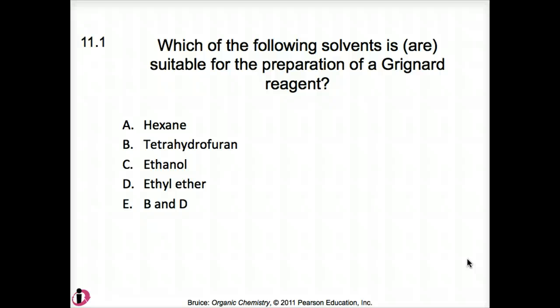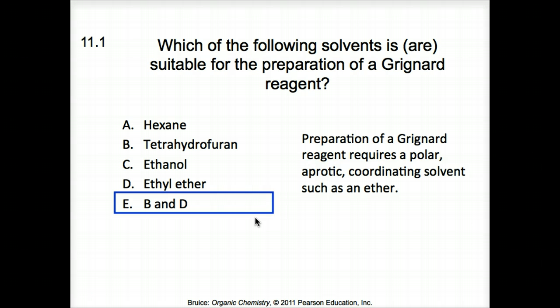You may remember when we were discussing the Grignard reagent, it requires a polar aprotic coordinating solvent, such as an ether. And really just from memory, learning the overall reaction, you'll remember tetrahydrofuran, THF, and ethyl ether are the solvents that are suitable for the Grignard reagent, as indicated on this next slide. So B and D are the correct answers. Here's the next problem.